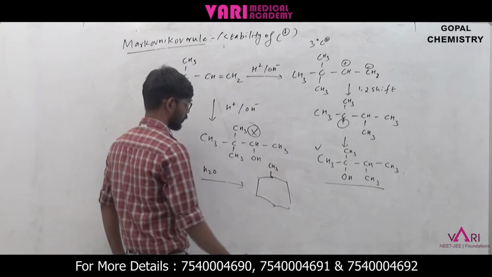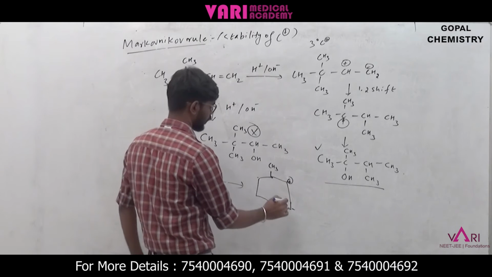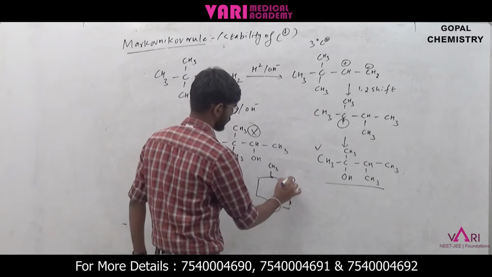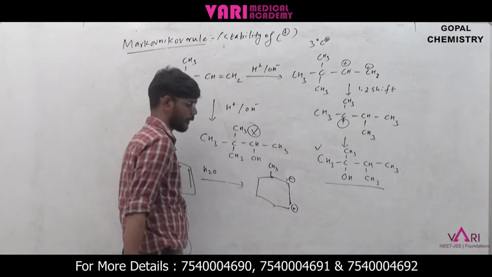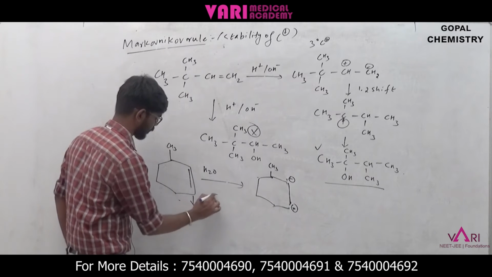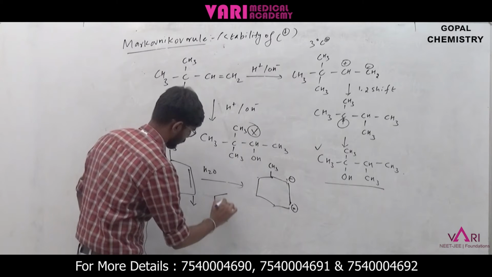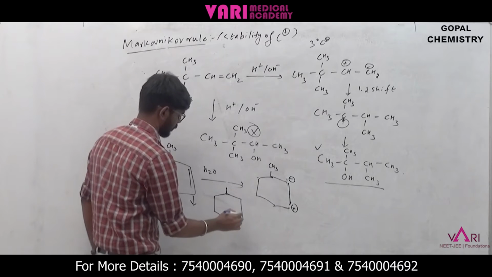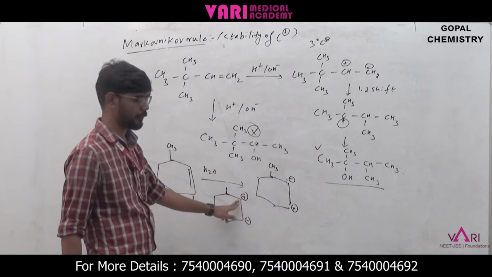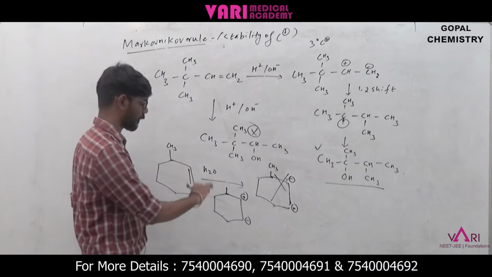Because if you assume CH3 is there, then one carbon is plus and the other is minus, or else if you think this is minus and this one is plus. Okay, there are 2 pathways. One, this can be minus and this carbon will be positive. This will not happen, because the other one will be more stable. We are going to discuss that.